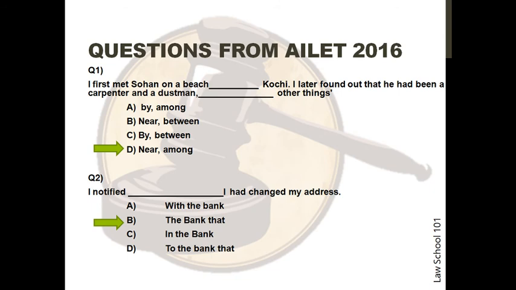Question 2. I notified dash I had changed my address. The correct option is B, "the bank that." Remember to not make the common error discussed of adding a preposition where it is not required.